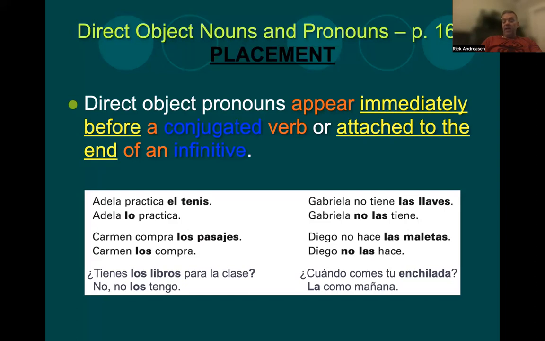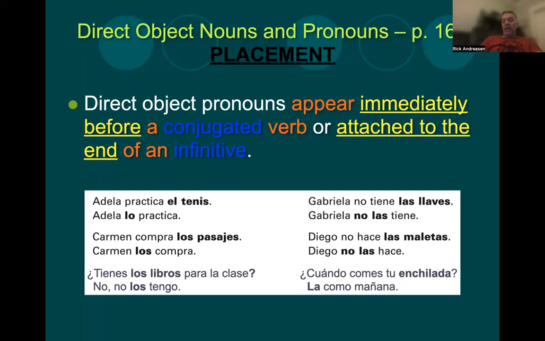¿Tienes los libros para la clase? Again, tienes is a conjugated verb. No, no los tengo. Notice that it will always come immediately before that verb. You would never say no los no tengo. You would never ever do that. It always has to be immediately preceding that conjugated verb.